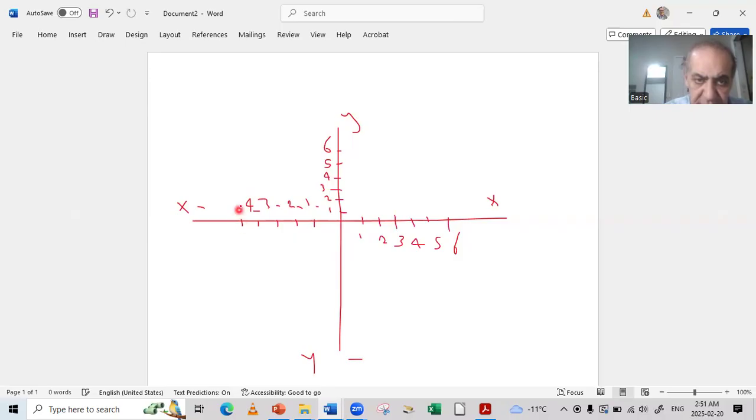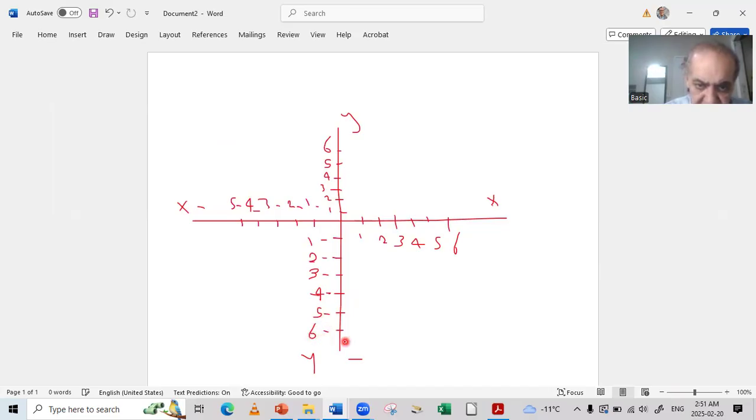And here is minus 5. And here the same, minus 1, minus 2, minus 3, minus 4. Here is minus 5. Here is minus 6. And here is minus 7.